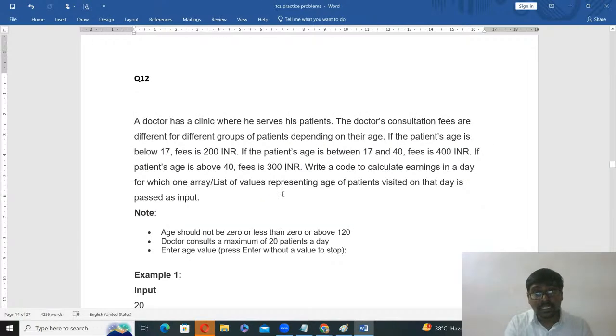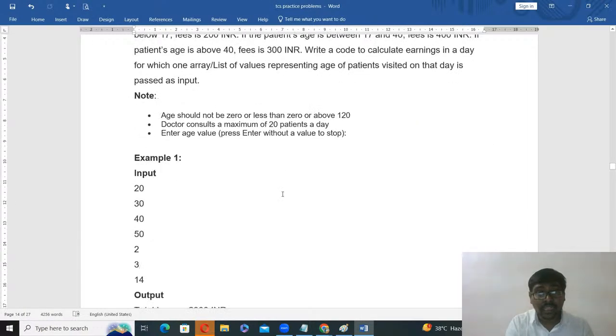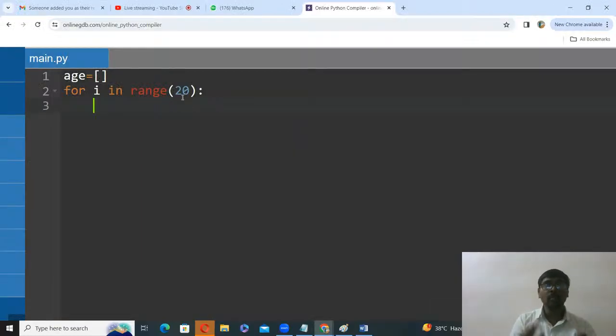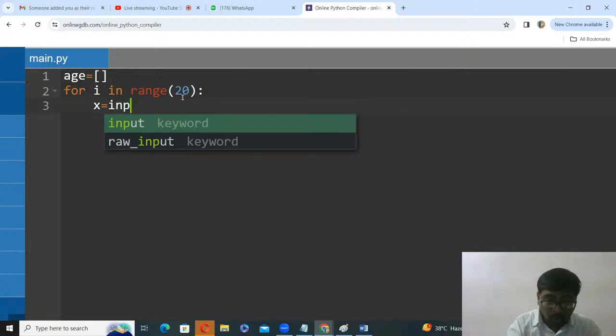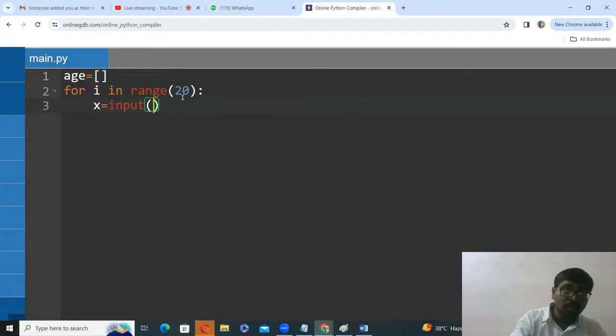In the question they clearly gave: enter age value, press enter without a value to stop. That means you need not enter 20 values. For example, I want 5 values. Please enter 5 values and then press enter, automatically coming out.